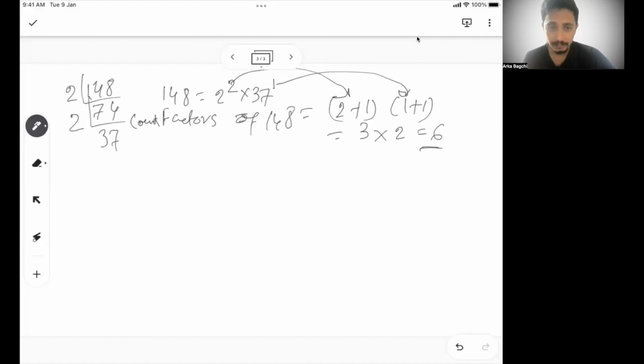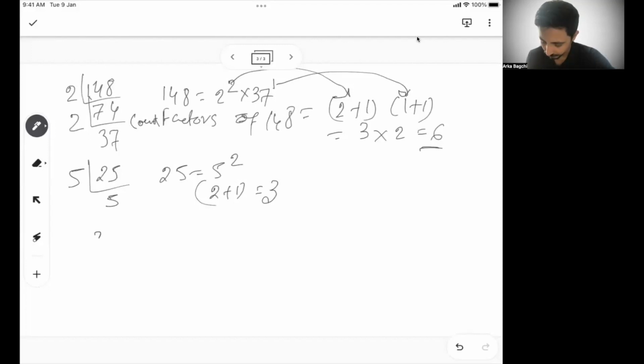Let's take another few examples. Let's say 25. 5, 5. So 25 is 5 square, then the number of factors is 2 plus 1 equal to 3. So 25 has 3 factors: 1, 5, and 25.